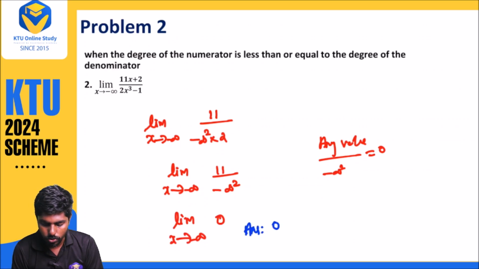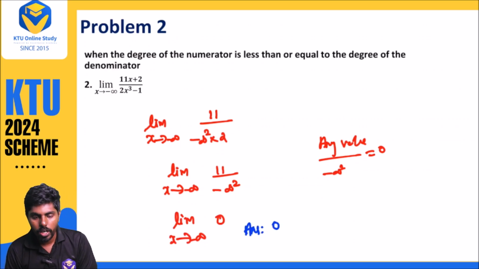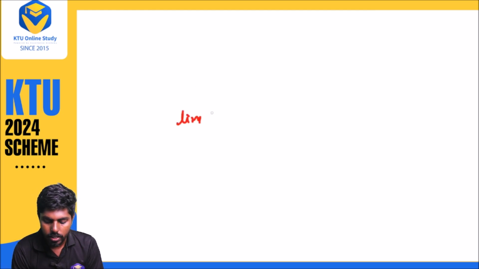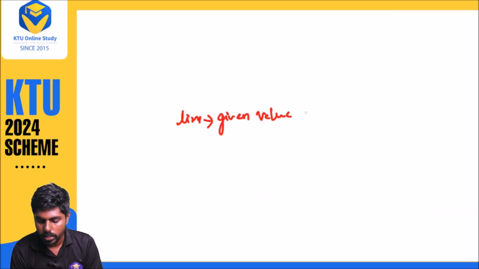Overall, we have seen all the concepts of limit, so any kind of problem from limit that comes, you can answer now. There are two types of limit sums. One is where they give a value, like x is equal to 0, 2, minus 2.